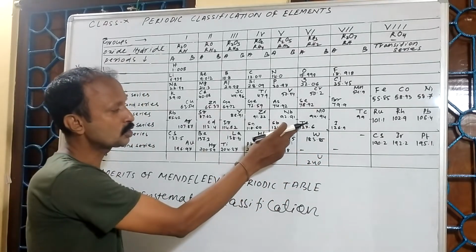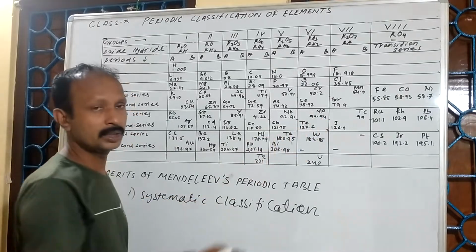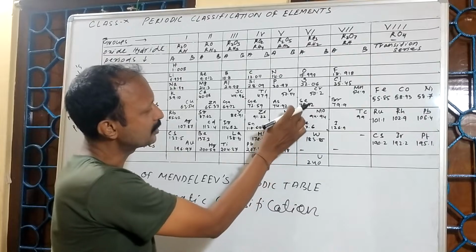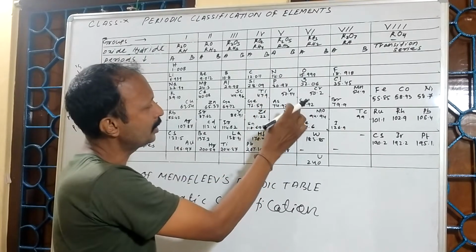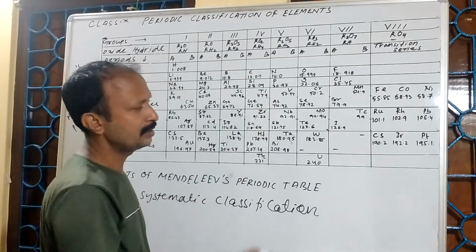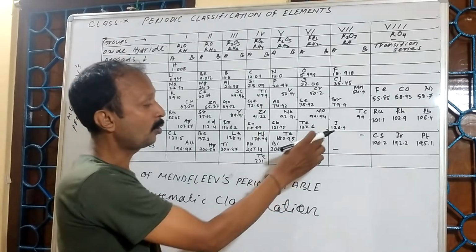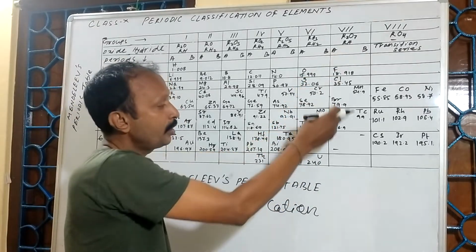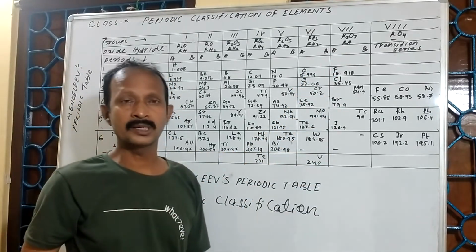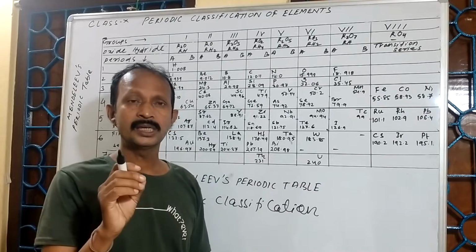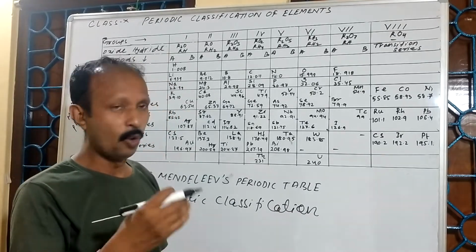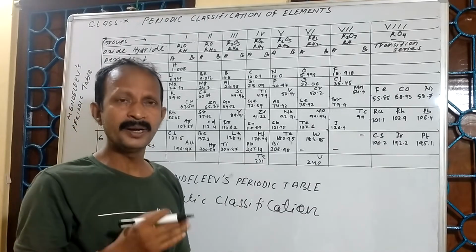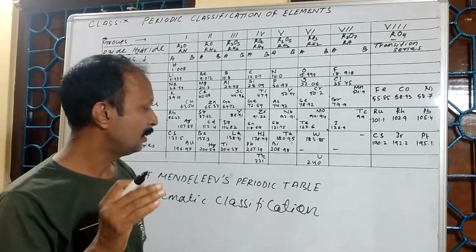But he placed tellurium before iodine because the properties of tellurium are similar to oxygen, sulfur, selenium, while the properties of iodine are almost similar to fluorine, chlorine, bromine. For that purpose, in some cases he wrote the elements of more atomic mass before the elements of less atomic mass.